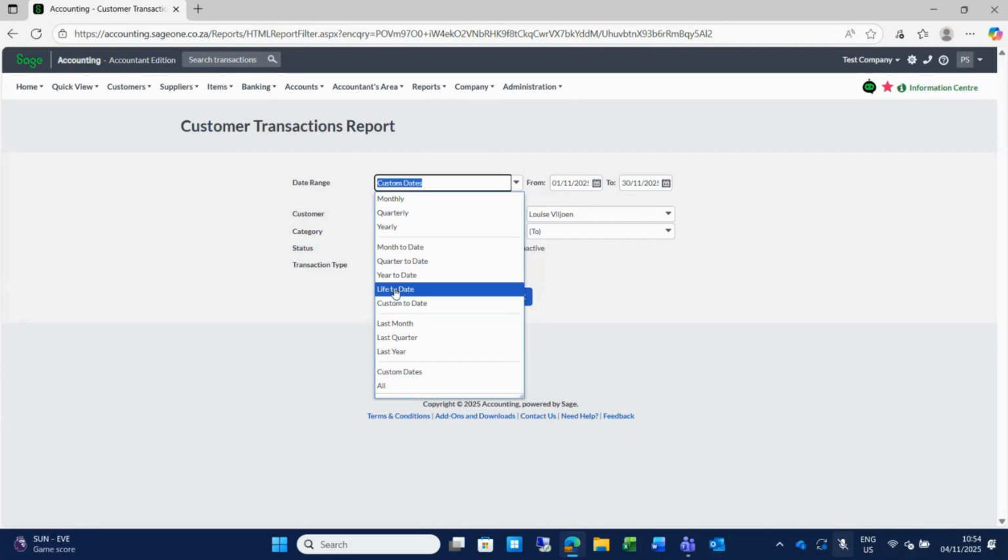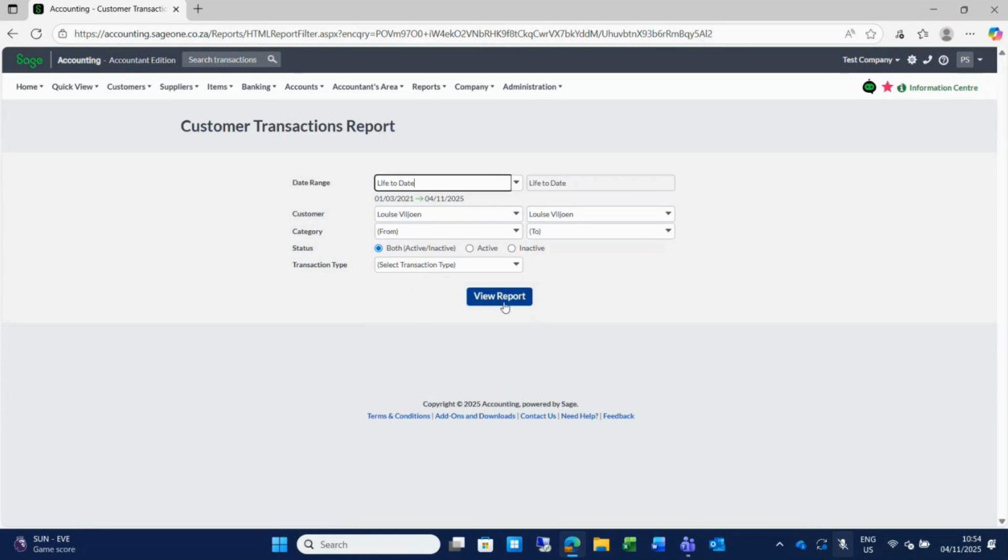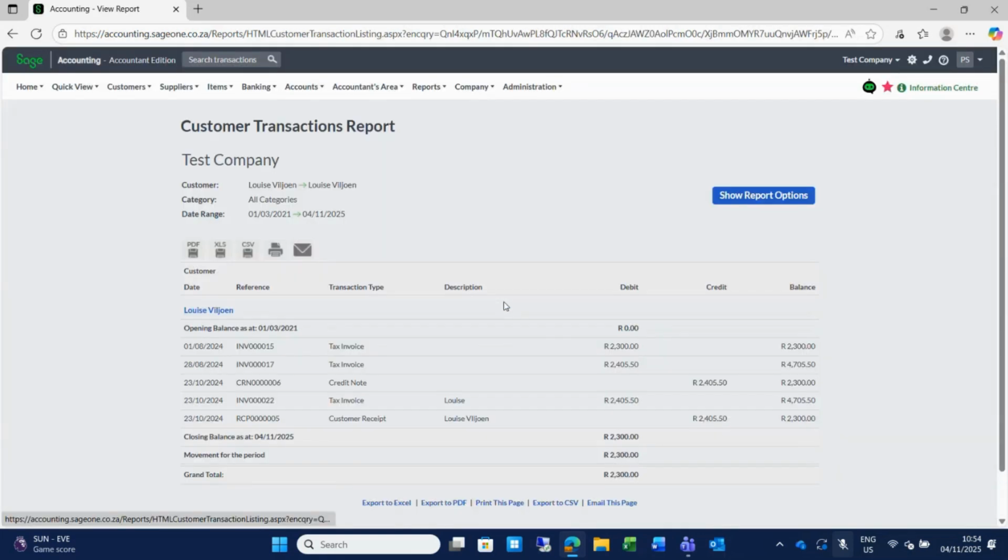And my favorite is live to date. If you're searching for something, if you're trying to recon something, live to date is a lifesaver because it really shows you everything that happened on that customer from the start up until now. And this is then what your report will look like.